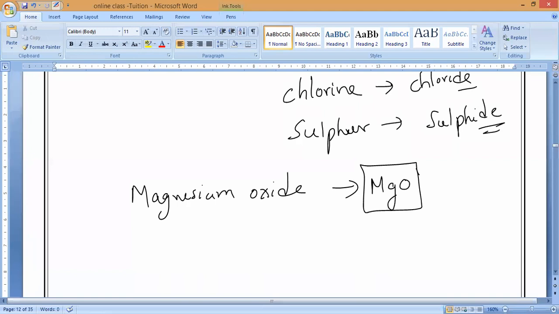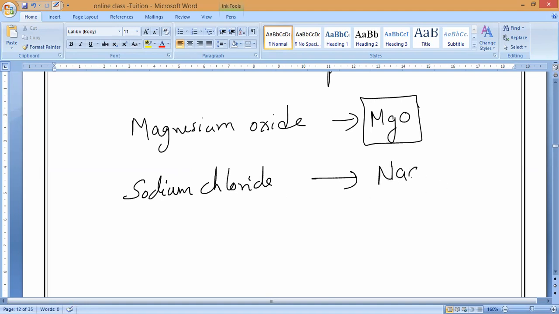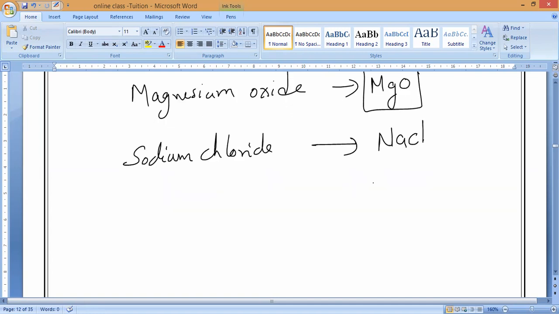Next, let me take sodium chloride. NaCl. The sodium symbol comes on the left side: sodium is Na, and chlorine is Cl. Chlorine becomes chloride. That is what you should remember. These are all ionic compounds, so the metal elements are written on the left hand side and the non-metal elements are written on the right hand side.